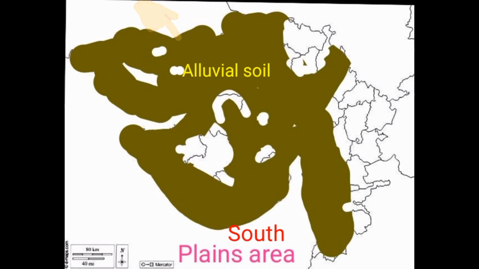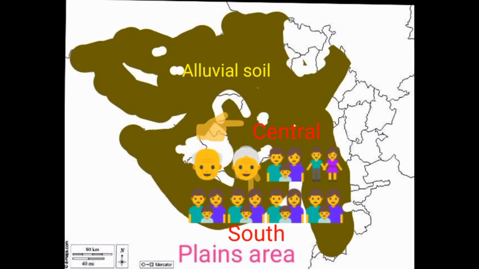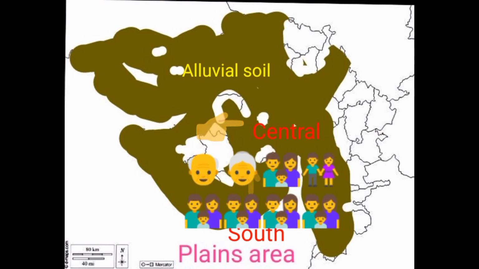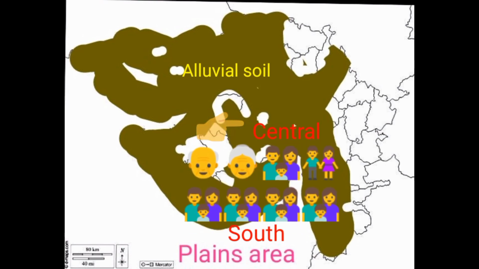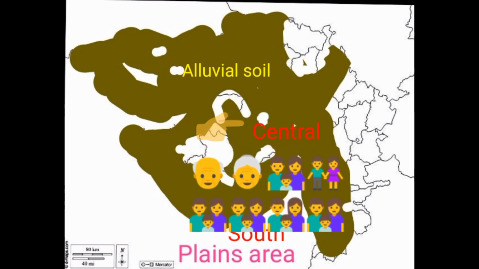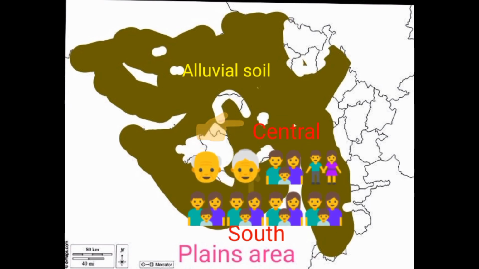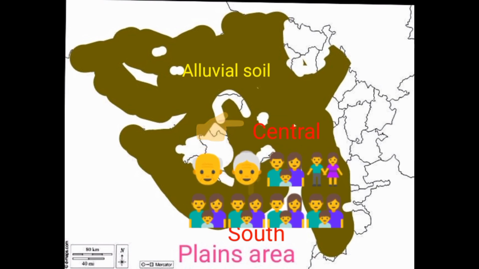In south and central Gujarat, the plains are more fertile, and the population is also dense here. My dear students, you understand the plain area covers a major part of Gujarat and is made of alluvial soil.